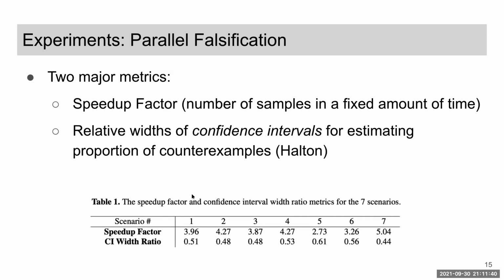We also generate a confidence interval, which estimates the proportion of generated samples that are counterexamples. Since this process assumes random sampling, we compute these confidence intervals only for experiments involving the Halton sampler, which is an approximation for uniform random sampling. We can see that the intervals are roughly half as wide for the parallelized experiments, which means we are getting a tighter bound on the true value that we are trying to estimate. This makes sense because the width of this confidence interval is inversely proportional to the square root of the number of samples that we generate. So this is approximately what we expect to see.